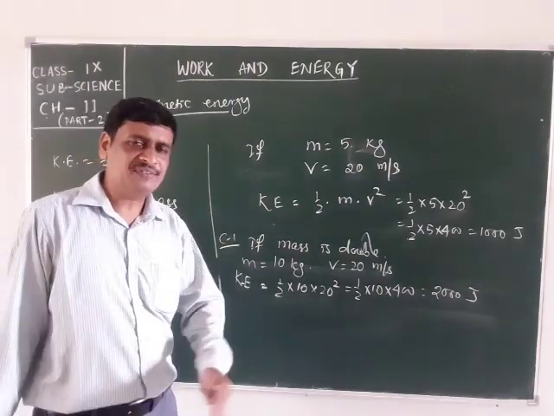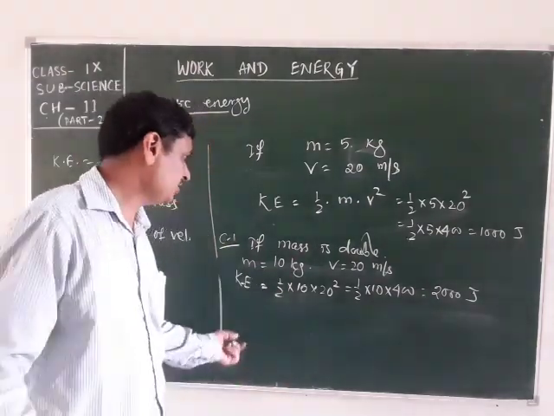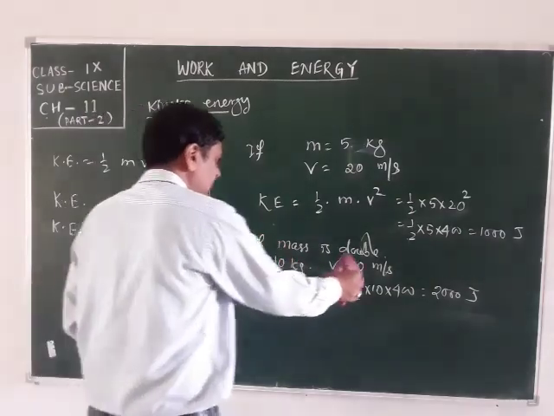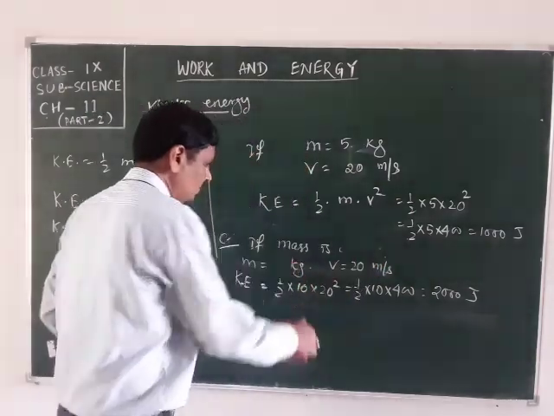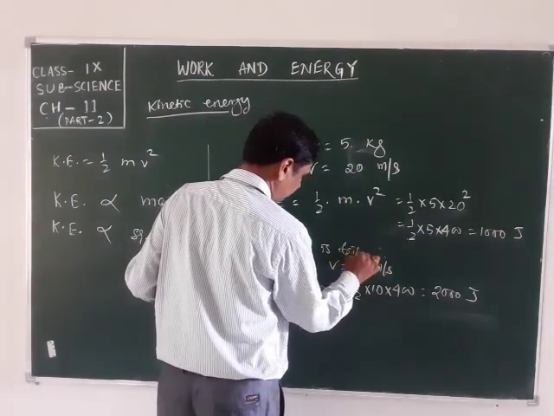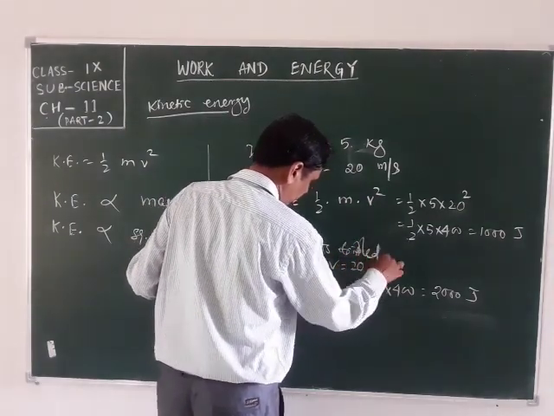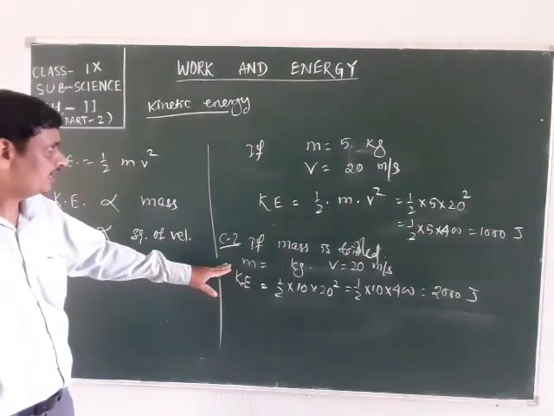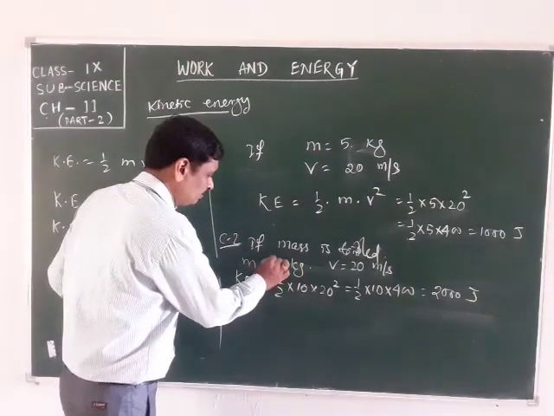If the mass is tripled, then the kinetic energy is also tripled. Let the mass be tripled. Then this 5 kg becomes 15 kg.